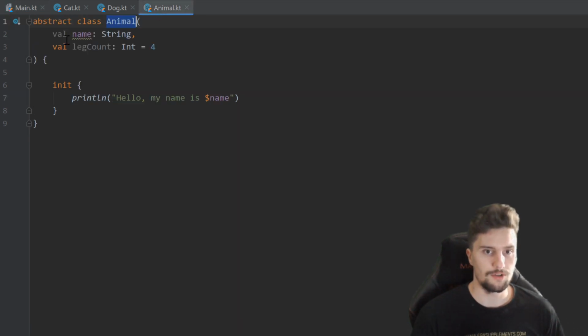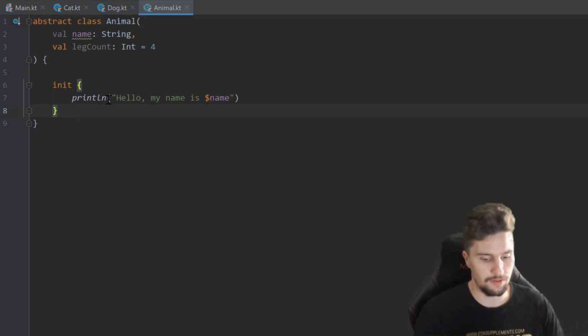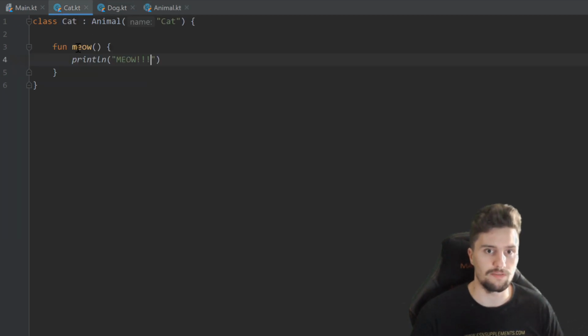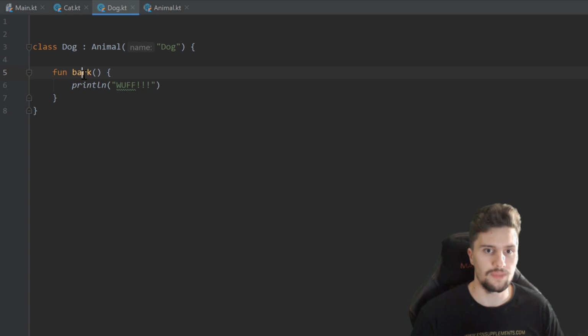And we can also use this abstract keyword to create functions we just want to have in these subclasses. So for example, you can see in both of our cat and dog class, we have a function that actually makes a sound from that animal.